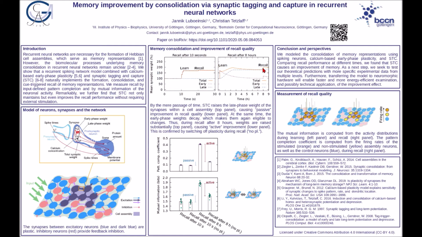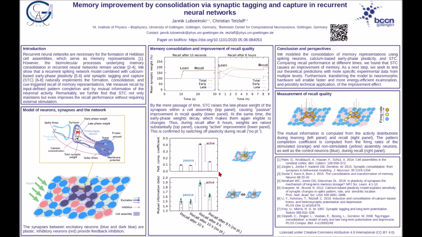These changes in weights not only consolidate the memory, but have an improving effect on the recall quality, as it is shown in the bottom panel for an assembly of 350 neurons. Switching off the early phase plasticity during recall reveals two components. The weight increase by the mere passage of time constitutes a passive improvement, while the weight increase during recall constitutes an active improvement.